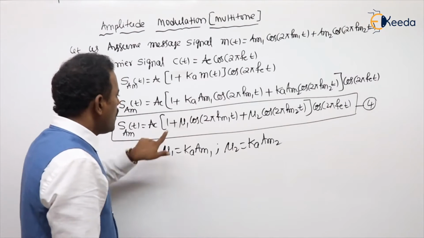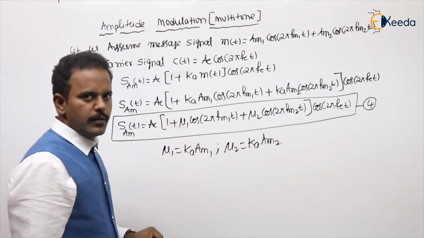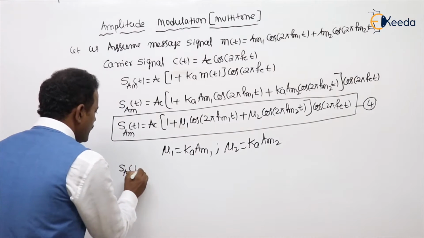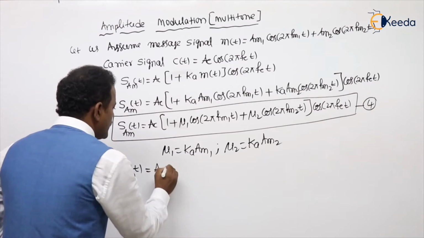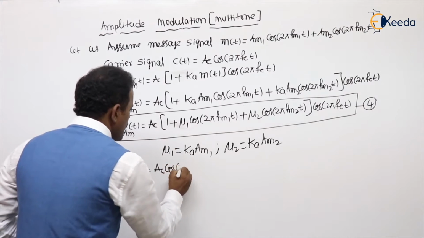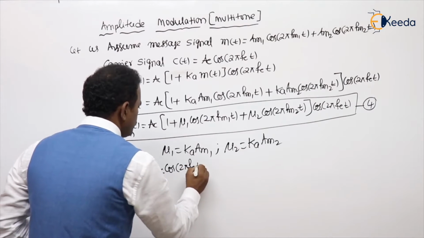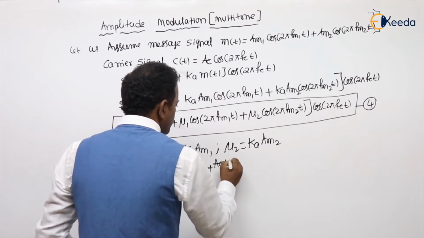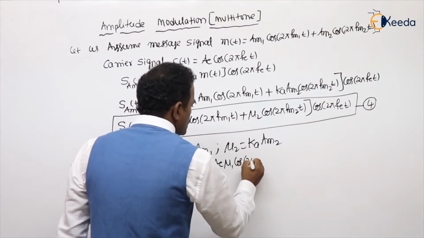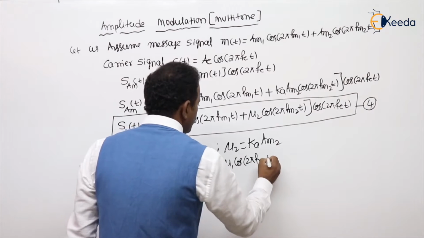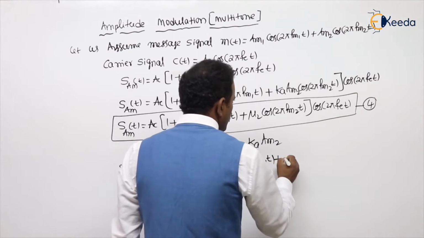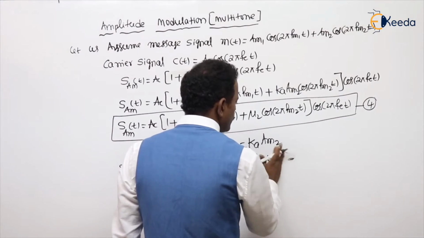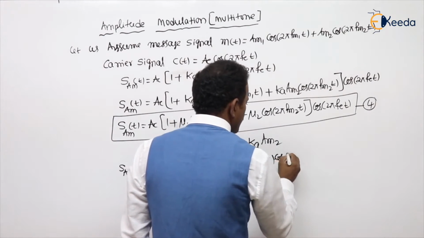Now we will also write the spectrum for this one. What we need to do for that is just multiply with the inside terms. sAM(t) equal to Ac into 1, so Ac cos 2 pi fc t. Next term, Ac mu1 cos 2 pi fm1 t into cos 2 pi fc t.